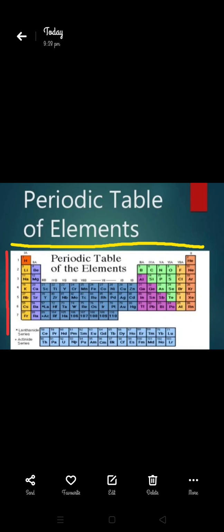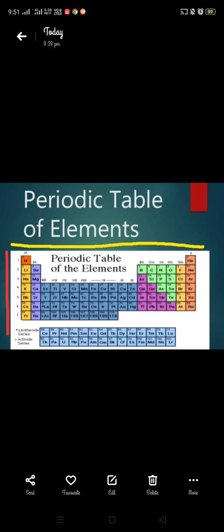Dmitri Mendeleev. This is the modern periodic table of elements. In this periodic table, elements are arranged on the basis of their atomic number. Okay, in this picture there is a red line.